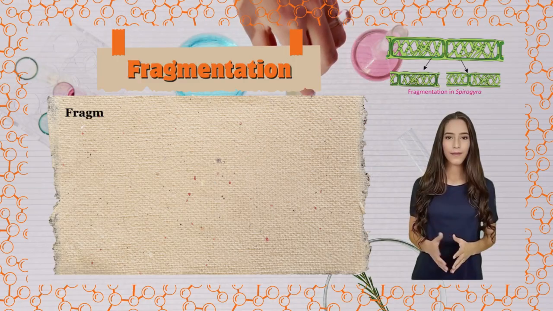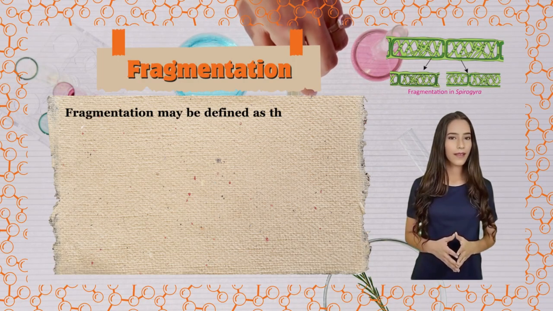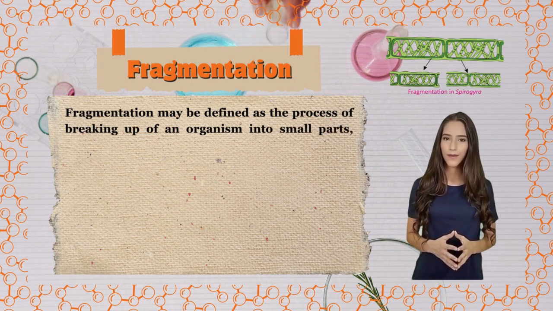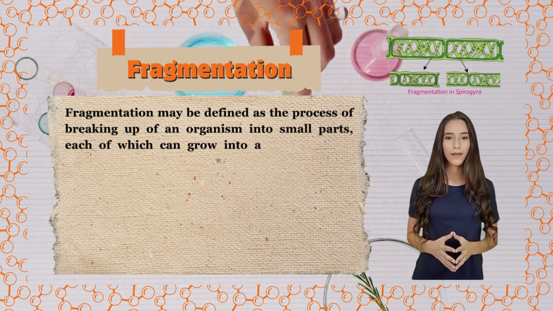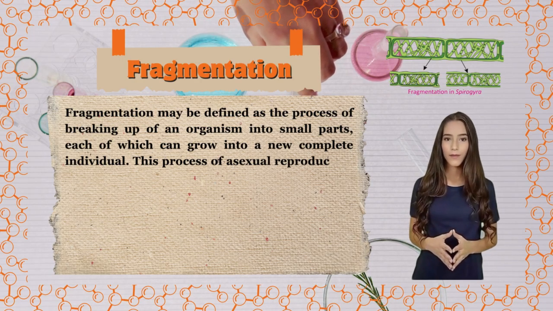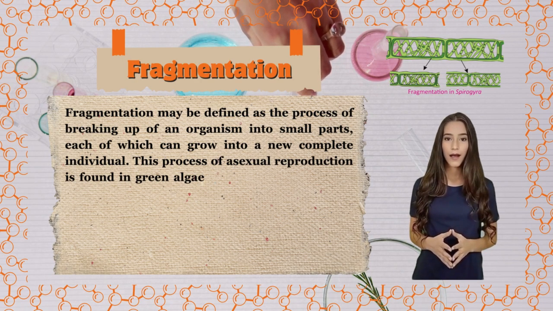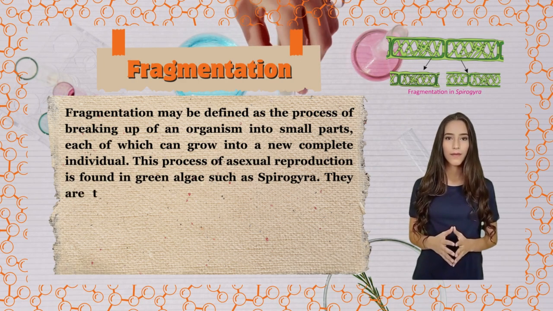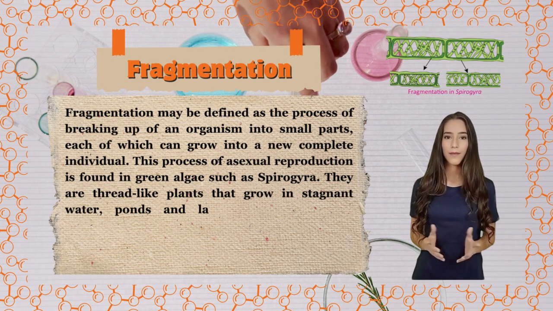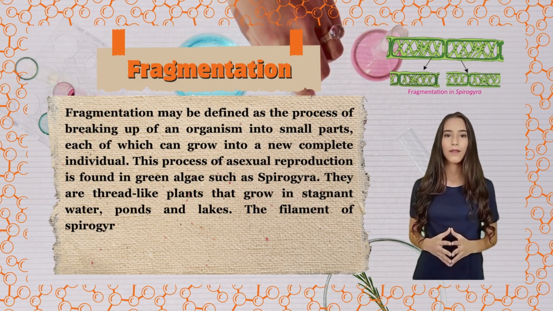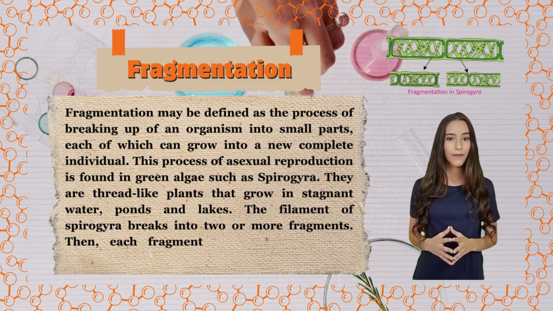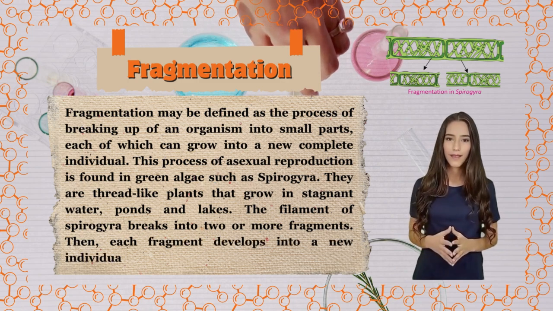Fragmentation. Fragmentation may be defined as the process of breaking up of an organism into small parts, each of which can grow into a new complete individual. This process of asexual reproduction is found in green algae such as Spirogyra. They are thread-like plants that grow in stagnant water, ponds and lakes. The filament of Spirogyra breaks into 2 or more fragments. Then, each fragment develops into a new individual.